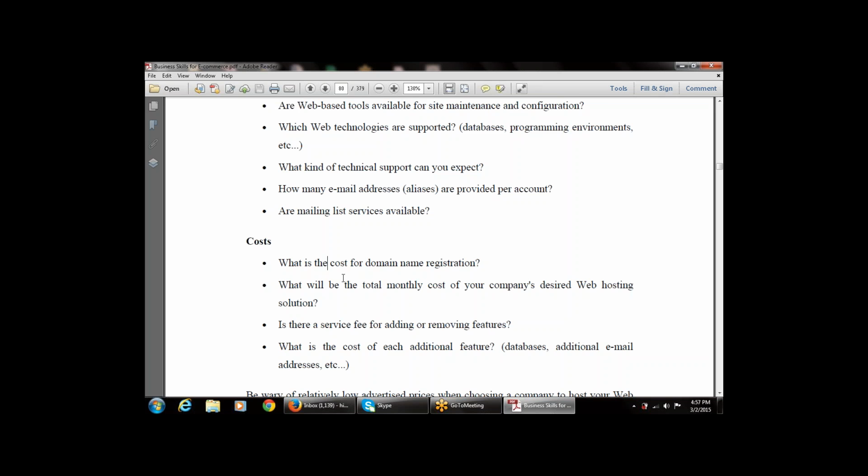Then the next question is, is there a service fee for adding or removing features? Then, what is the cost of each additional feature? If there is any additional feature, then what is its cost? That may be a database, additional email accounts or addresses, etc. So what is the cost for each additional feature?